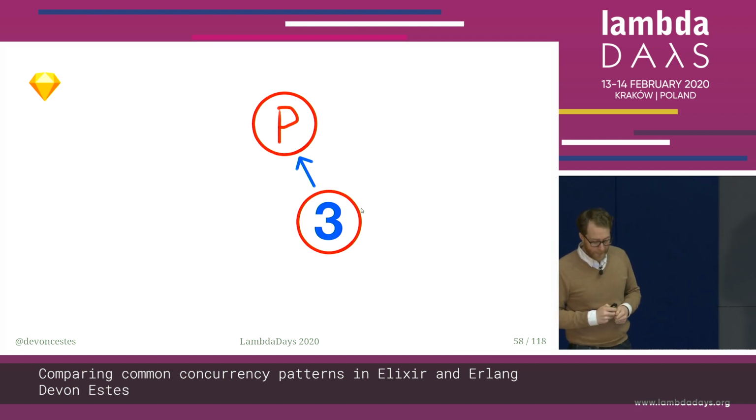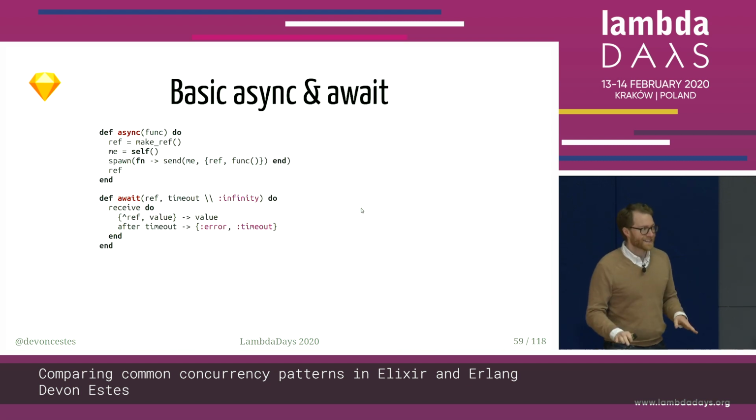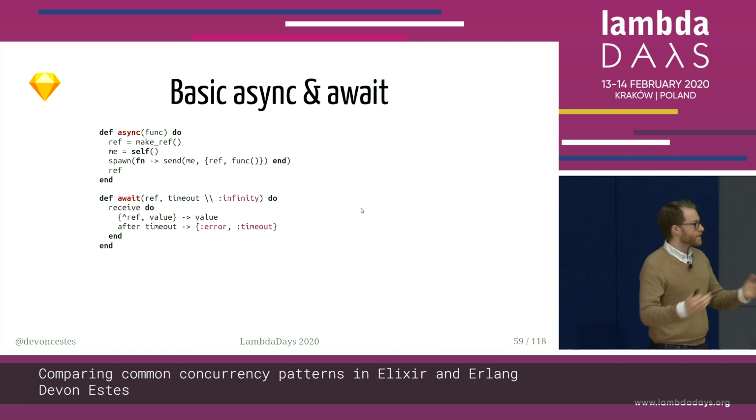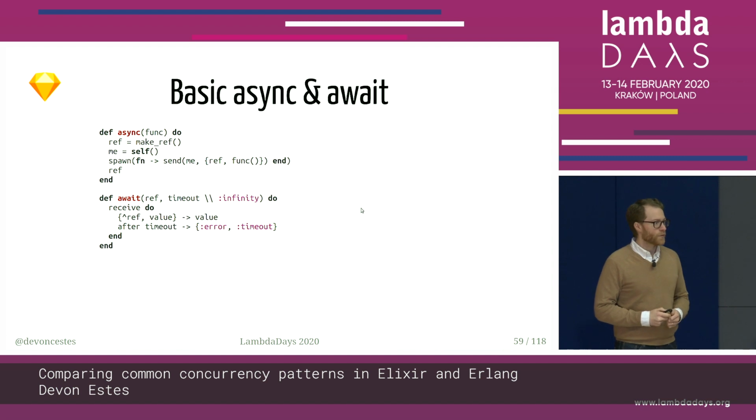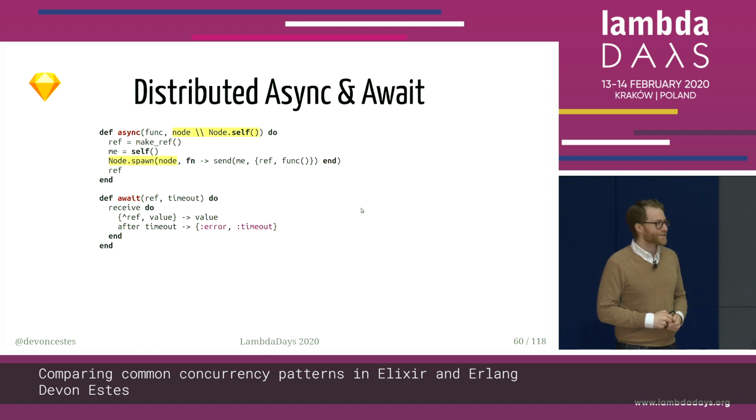That's a big difference. Now, this next thing I'm going to show is technically unrelated, but it's so cool, I always love showing it. So this is our basic async and await. And with this, I can chew up every CPU cycle on whatever computer I am using to execute whatever parallel computation I want, right? As long as I have it set up that way, I can make sure that the Beam, the Elixir VM, is using 100% of all CPU cores. But what if I wanted to use 100% of all CPU cores on 10 machines? What if I wanted to distribute this problem? Well, that's it. That's the only difference.